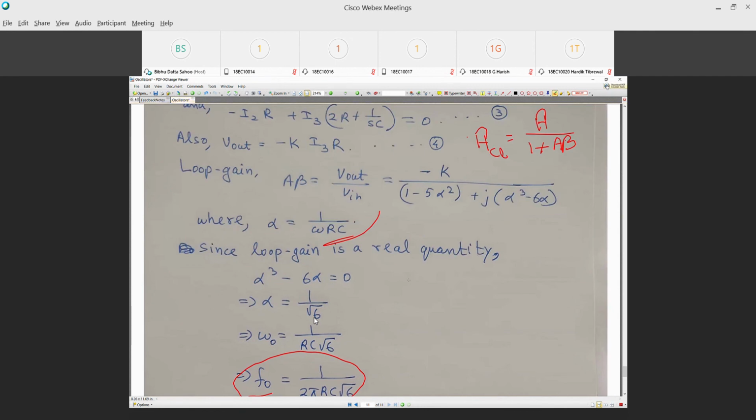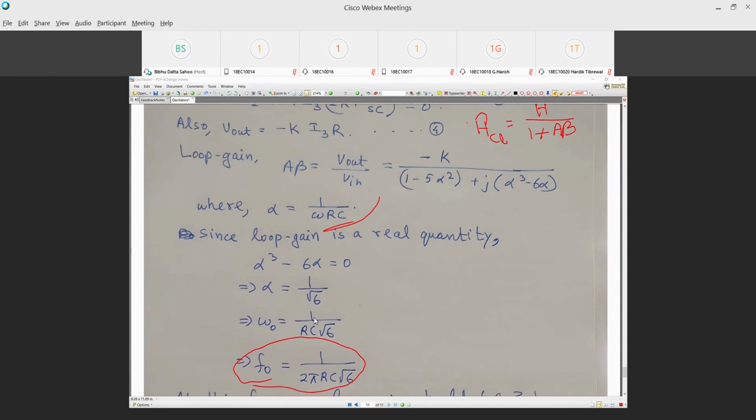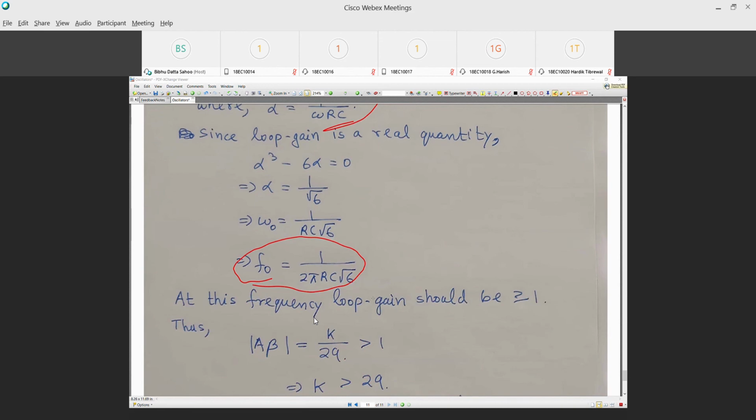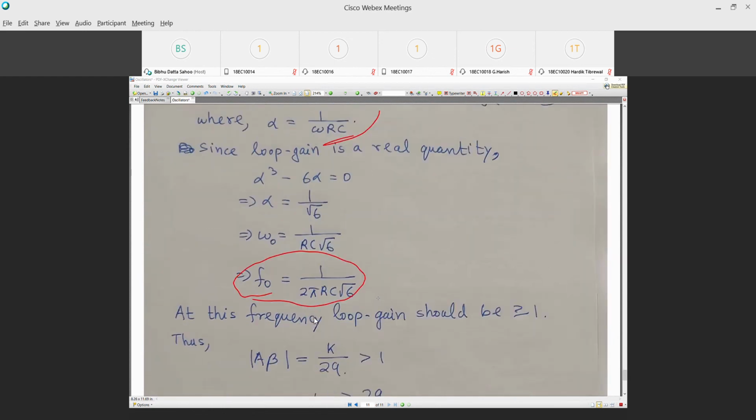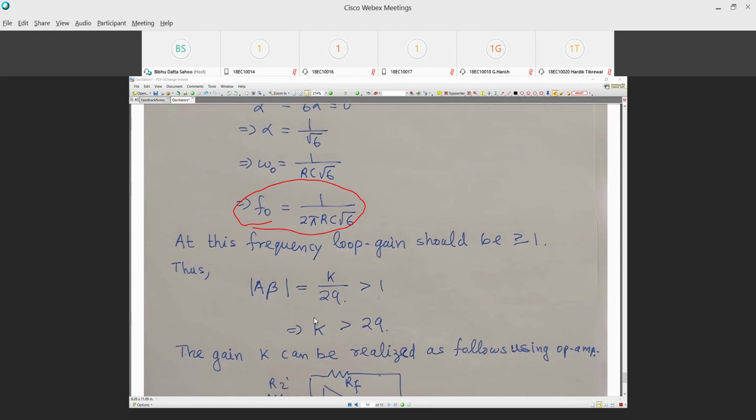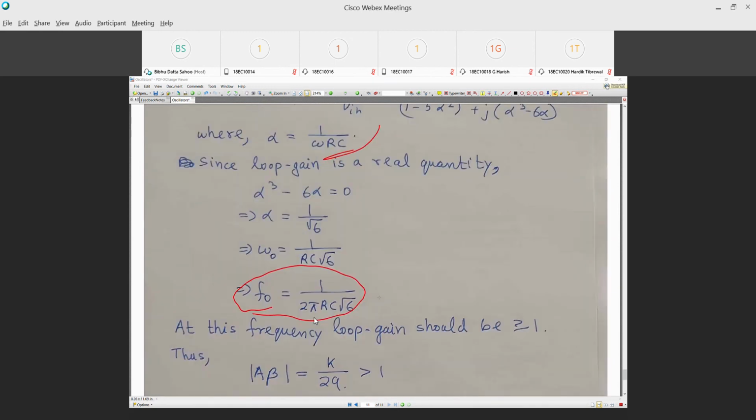There is some problem here. So how did I come up with K by 29? Can you guys help me?